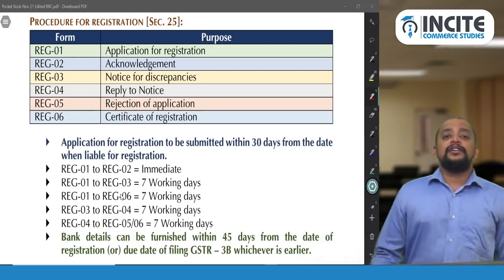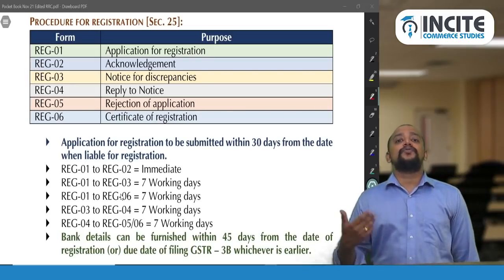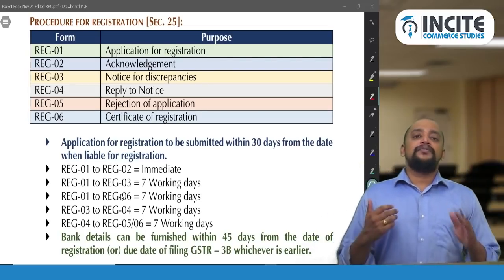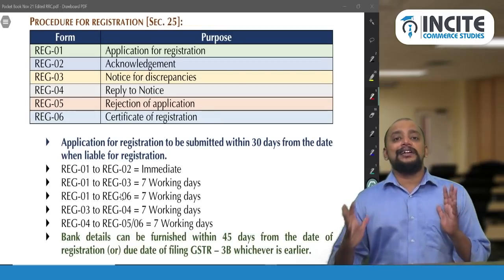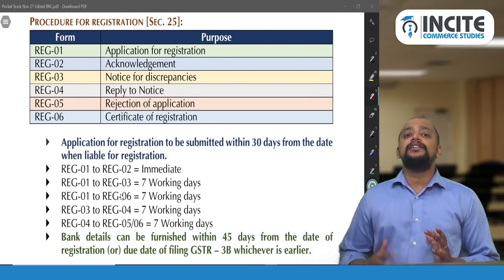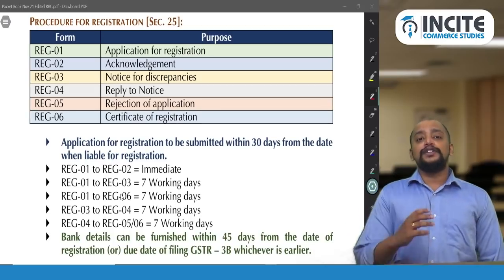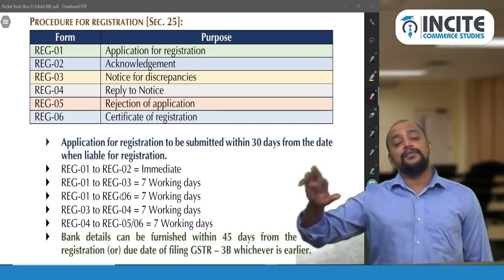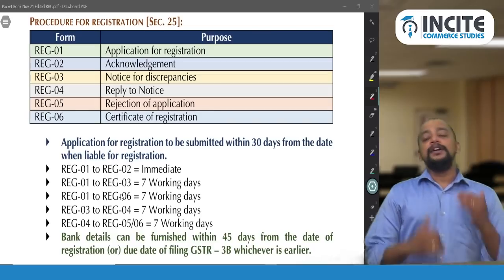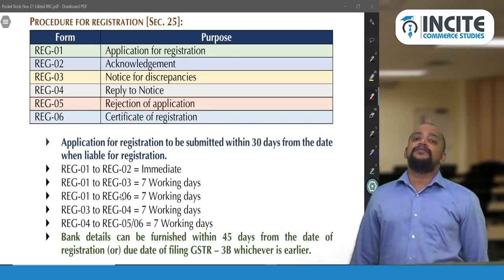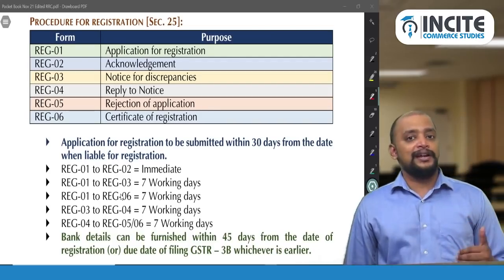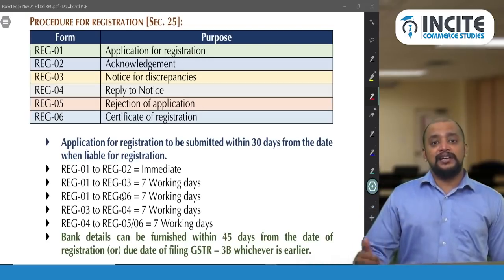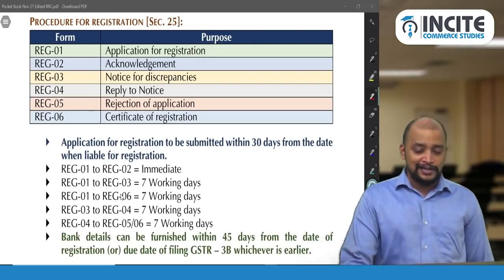Also, a person can give a revised tax invoice for the outward supplies made before the date on which he gets the registration certificate. From the date when he is liable to get registered till the date he gets the certificate of registration, for that period he will be making some outward supplies. With respect to those outward supplies, he cannot issue a tax invoice then and there. He can give a revised tax invoice at a later point of time. But that revised tax invoice is also possible only if the application for registration is made within 30 days. So this is a condition that the application should be made within 30 days from the date when a person is liable to get registered.